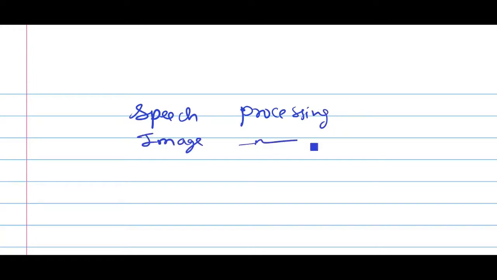Now Fourier has thousands of applications. Such applications include speech processing, image processing, biomedical engineering, and communication systems.